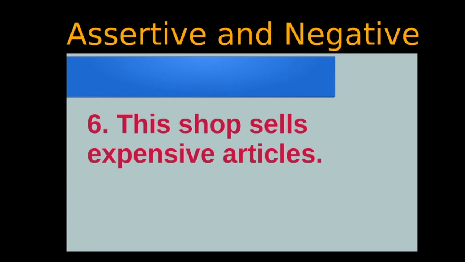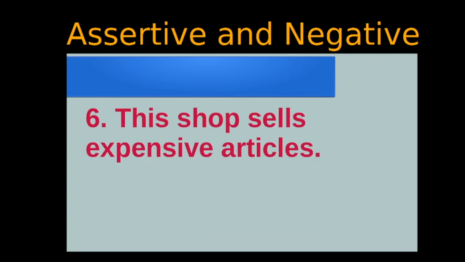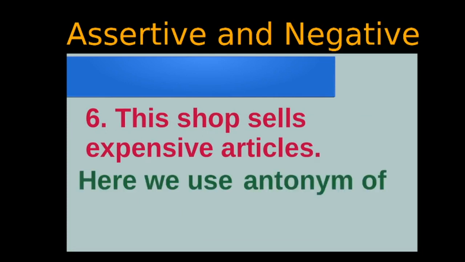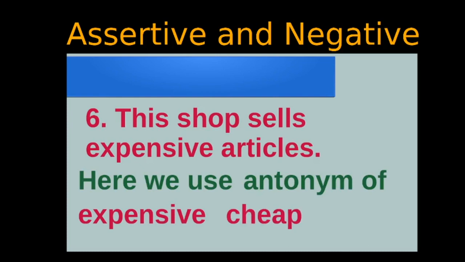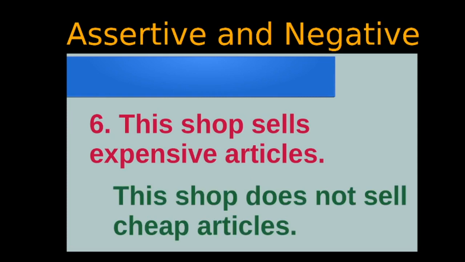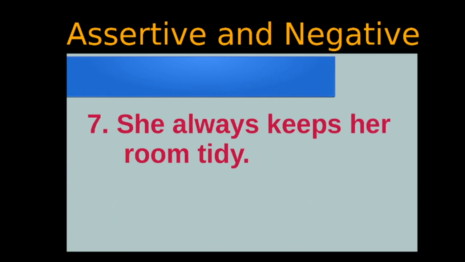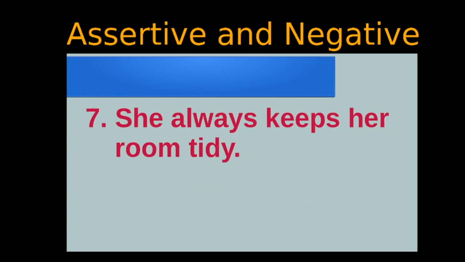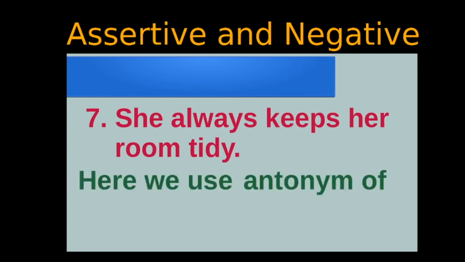Next one, this shop sells expensive articles. Here we use the antonym of expensive, and it is cheap. So it becomes: this shop does not sell cheap articles. Next one, she always keeps her room tidy. Here we use the antonym of tidy.